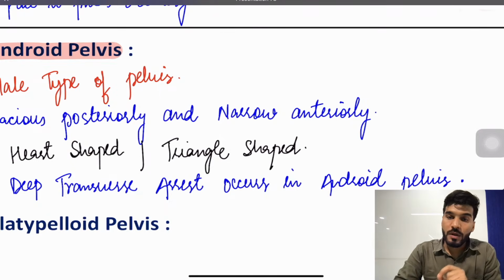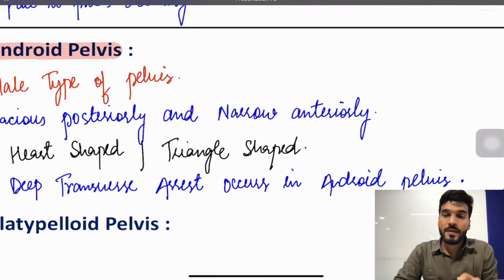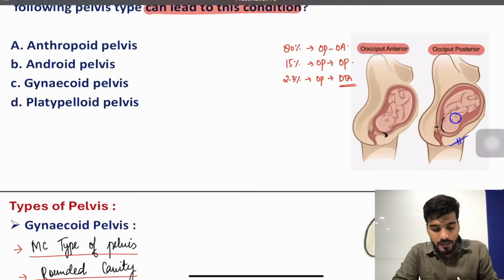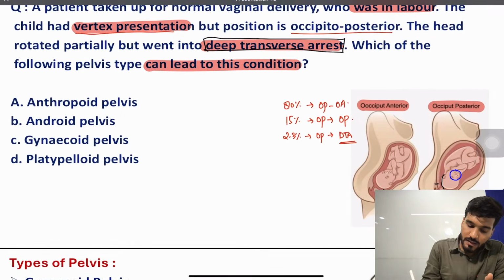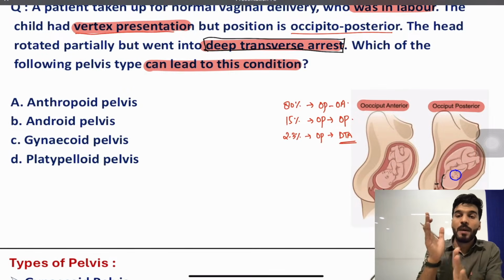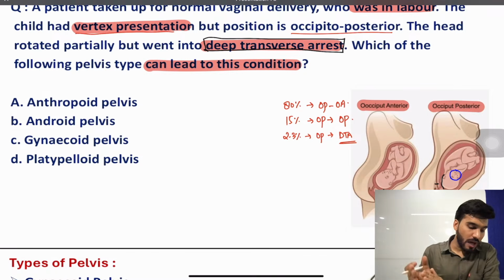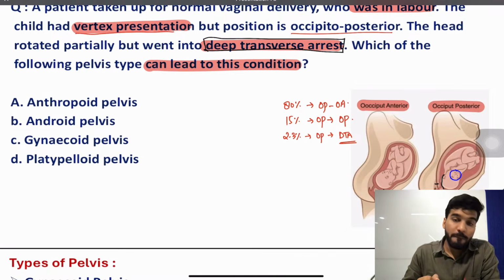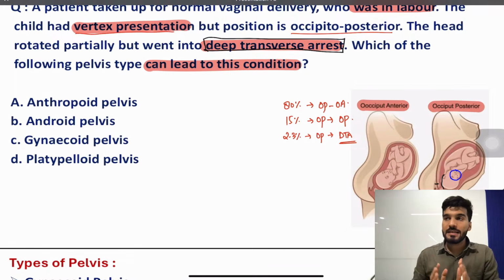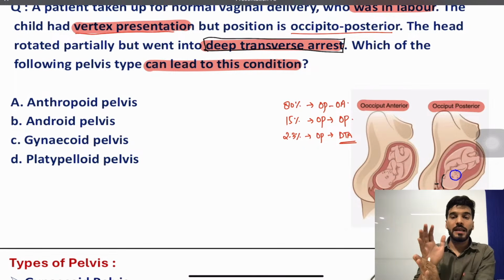So whenever a question mentions that deep transverse arrest occurred, which type of pelvis can it be? The classical case: deep transverse arrest, it rotated partially, because posteriorly it is a spacious pelvis. So it rotated but then it got stuck.